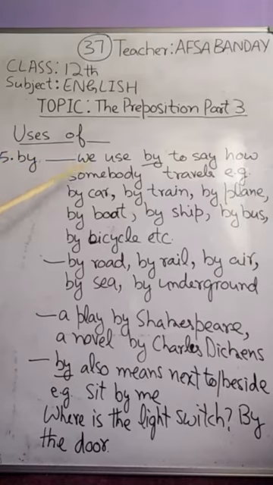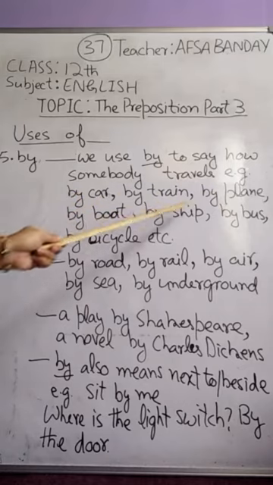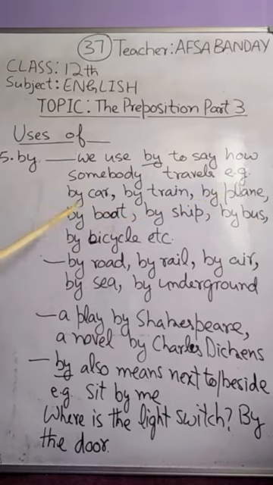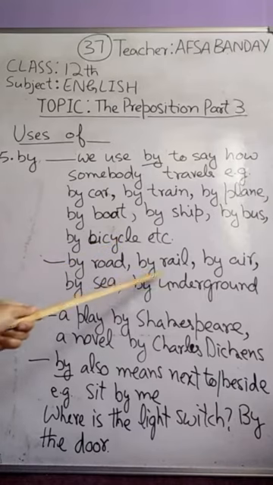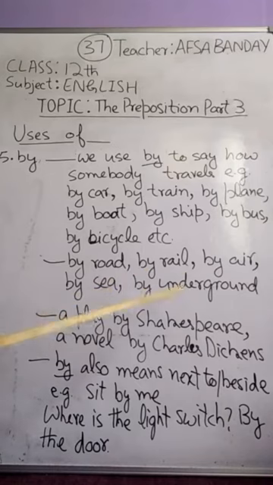We also use by to say how somebody travels. For example, we say by car, he's traveling by car, they are traveling by train, she is traveling by plane, by boat, by ship, by bus, by bicycle, etc. Or we say by road, by rail, by air, by sea, by underground.